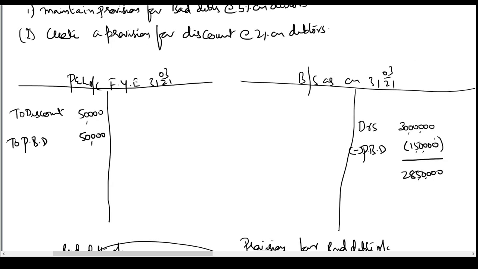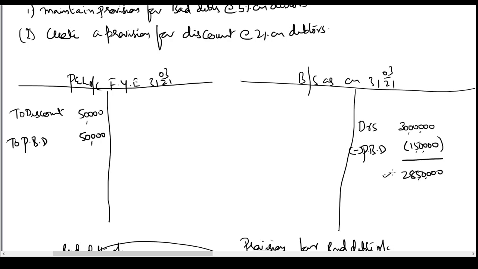Now let us see what is the last adjustment left. Create a provision for discount at the rate of 2% on debtors. Now the question is, who are the debtors who are going to pay the money? The debtors who have become bad are not going to pay money and ask for discounts. They have already given us a 100% discount. So there is no question of providing for a discount on debtors which are going to become bad. So we have to only provide for discount on the balance debtors.